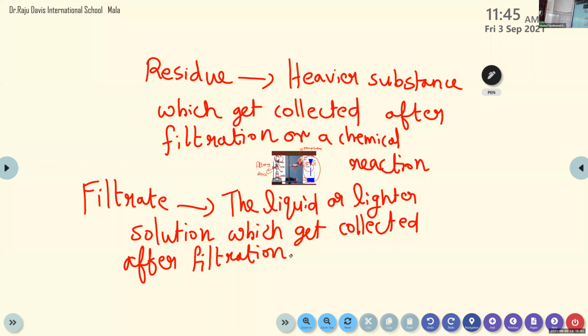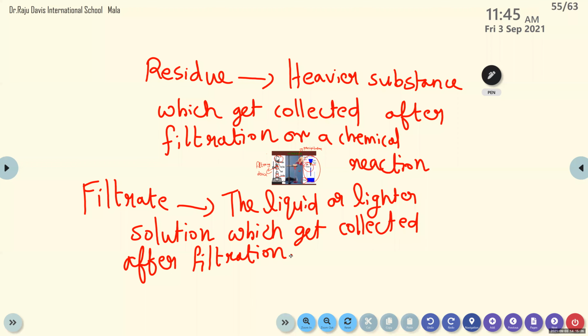Residue and filtration. Ma'am, so when we put dirty water, wastewater, the wastewater will be separated. The filtrate is the water, and the mud or any solid will be the residue.